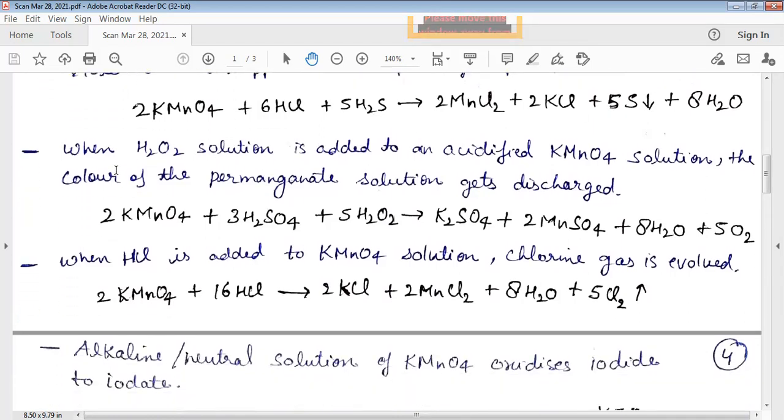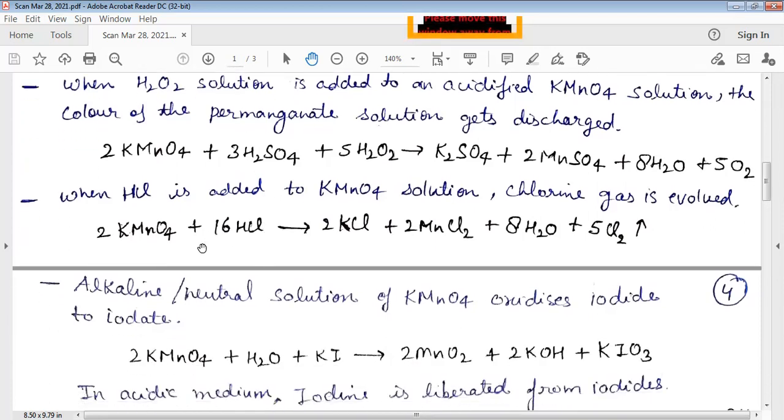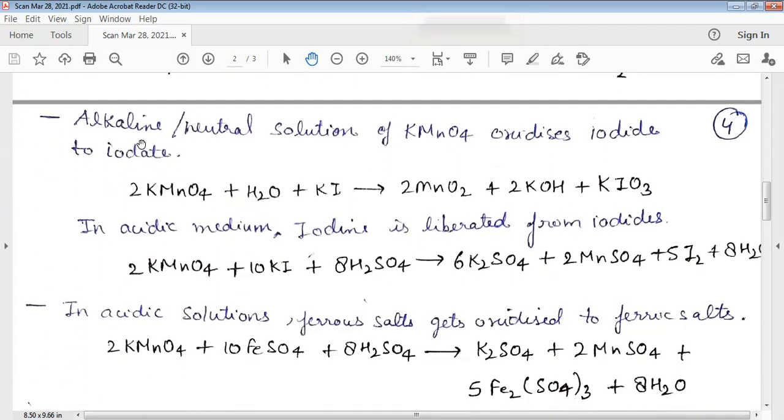Next reaction is when hydrogen peroxide solution is added to an acidified KMnO4 solution. Again, the violet color of potassium permanganate solution disappears. Next reaction, when hydrochloric acid is added to KMnO4 solution, chlorine gas is evolved. In the reaction, it is clearly visible. Hydrochloric acid, when added to potassium permanganate solution, chlorine gas is evolved.